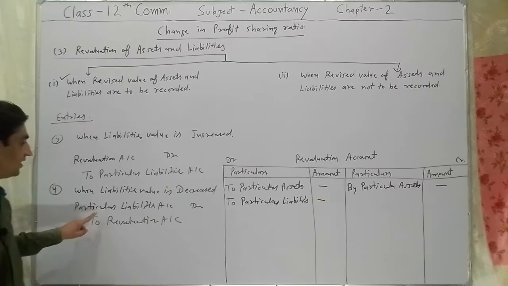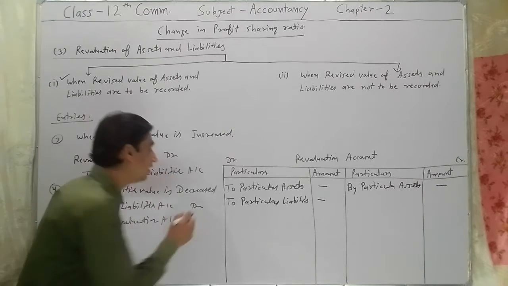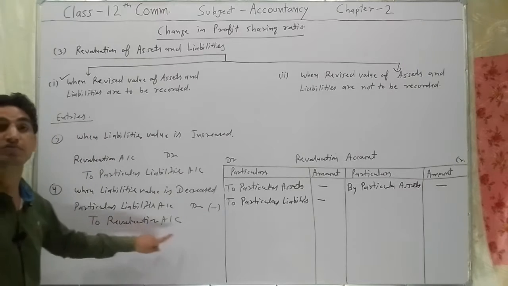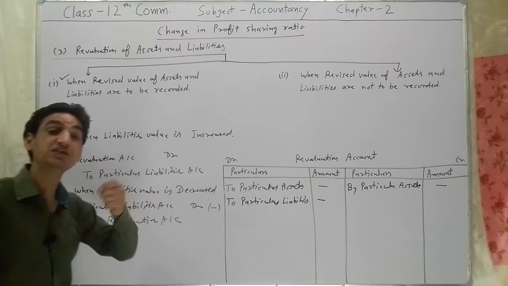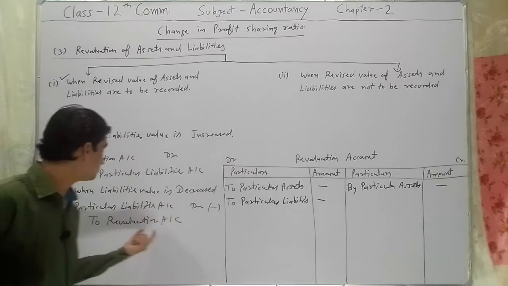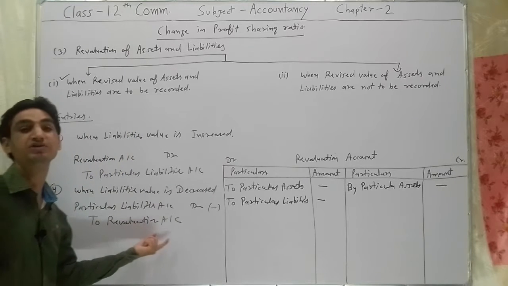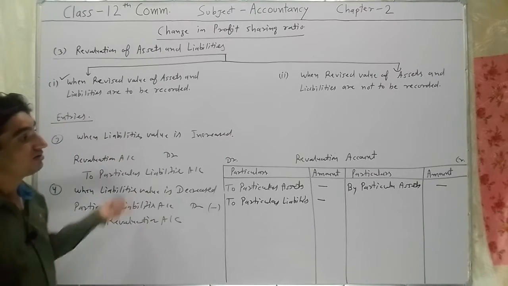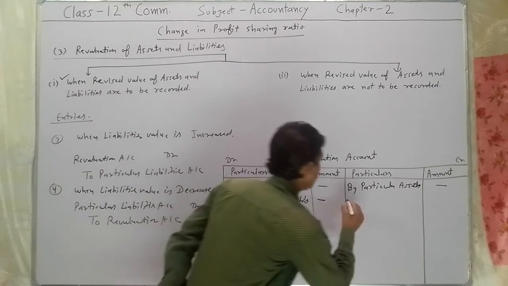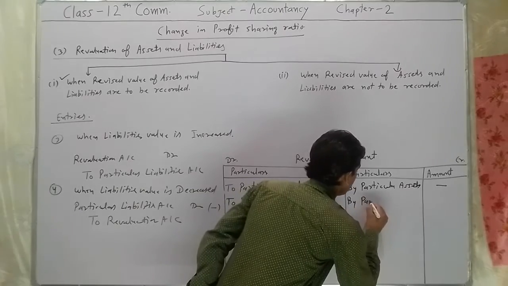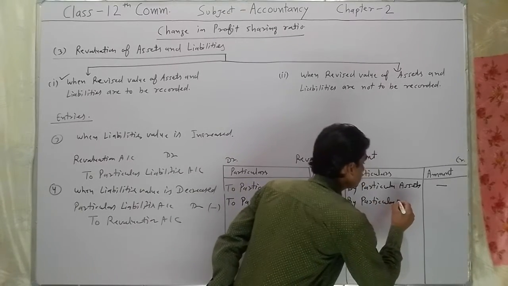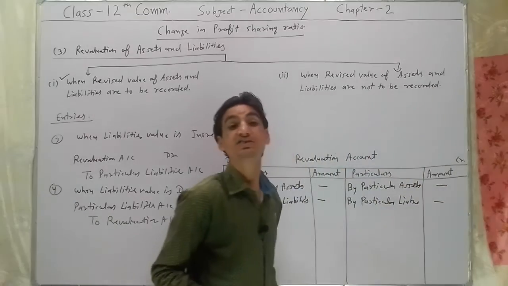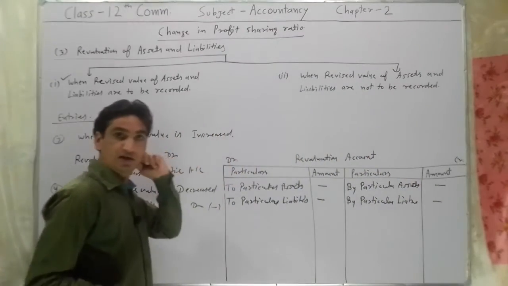So we have debited the particular liabilities account by decreased value to the revaluation account. Decrease in liability is a profit, and this profit will be transferred to the revaluation account. If we are transferring this entry in the revaluation account, then on the credit side, by particular liabilities by decreased value. Is it clear?